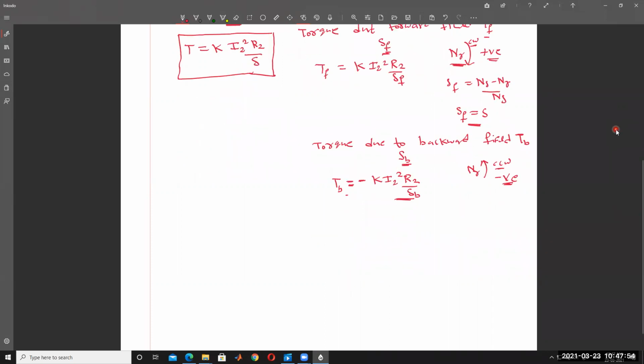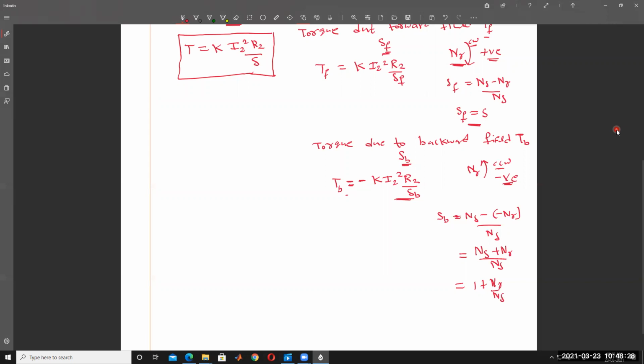And then slip is equal to, so what is the slip here? Backward slip is NS minus NR, where NR is nothing but minus NR, divided by NS. So it's nothing but NS plus NR divided by NS. So NS by NS is 1, plus NR divided by NS.